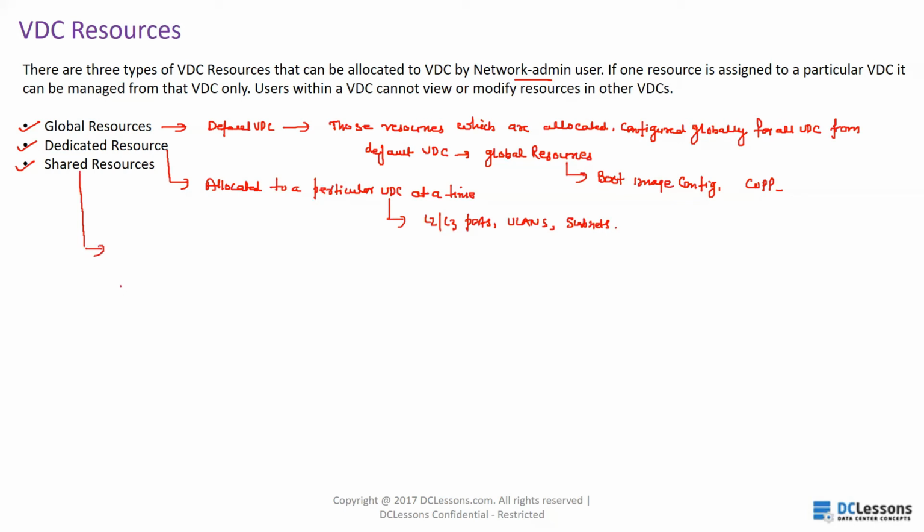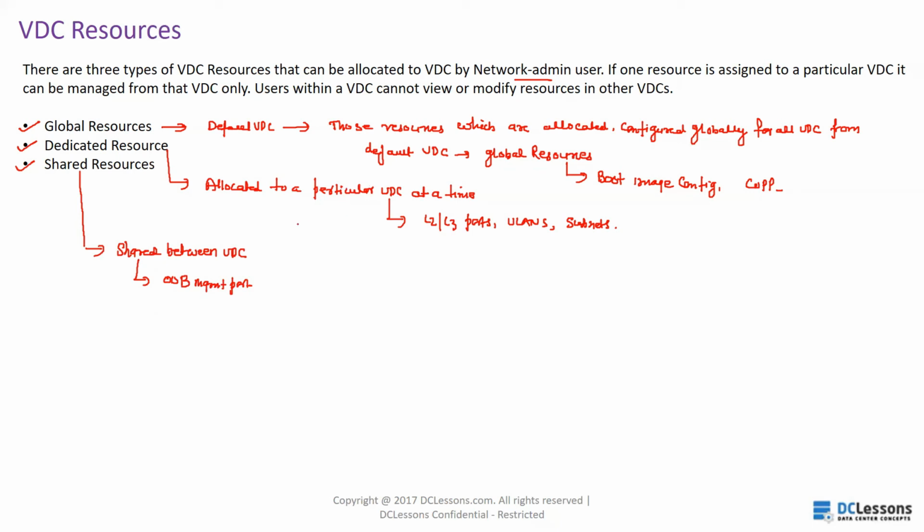Shared resources are those resources that are shared between VDCs, like the out of band management port. So we will see later how the management ports are shared between all the VDCs.